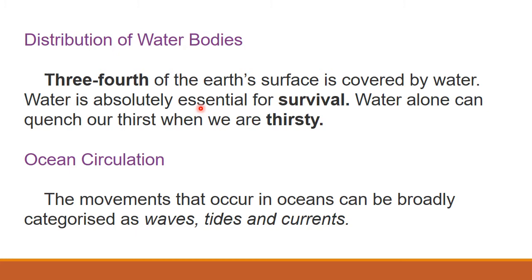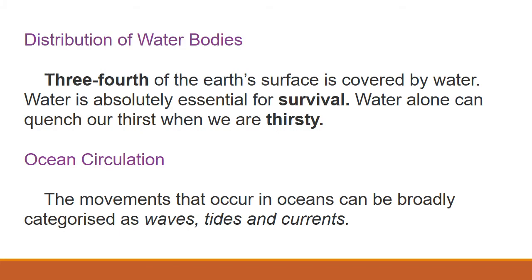Next, ocean circulation. We are going to see about ocean circulation. So what is ocean circulation? The movements that occur in oceans can be broadly categorized as waves, tides and currents. So in the ocean, what are the movements? Movements of the ocean are classified into 3. Repeat along with me, children. Waves, tides and currents.